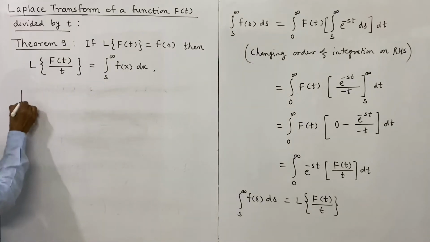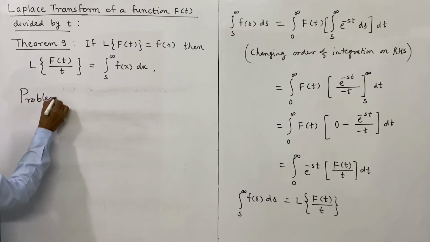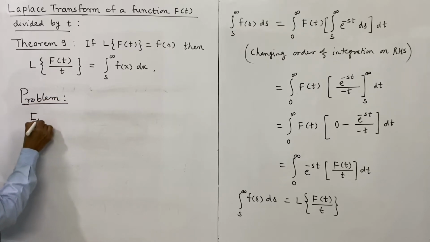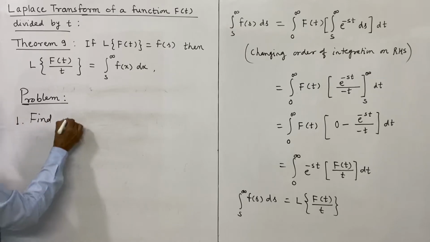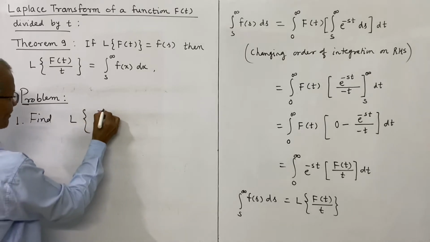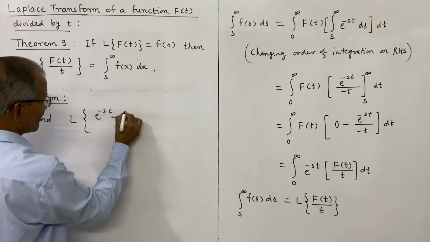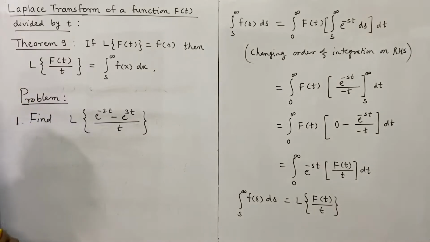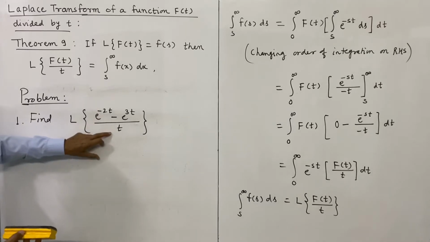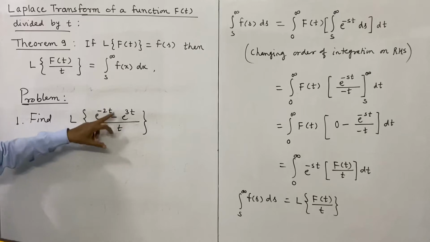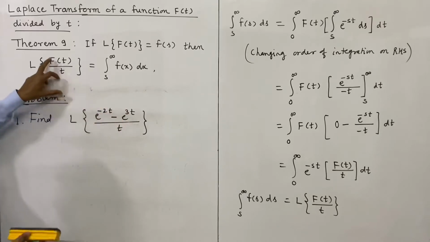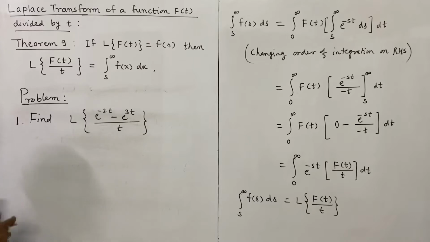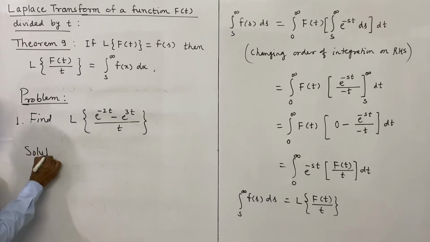See, we consider a problem on this: find the Laplace transform of (e^(-2t) - e^(3t)) divided by t. So this is a problem that we shall solve to illustrate the use of this theorem. So this is of the form f(t) divided by t. What is f(t)? e^(-2t) - e^(3t). Numerator is f(t), denominator is fixed to be t, and we now solve it.